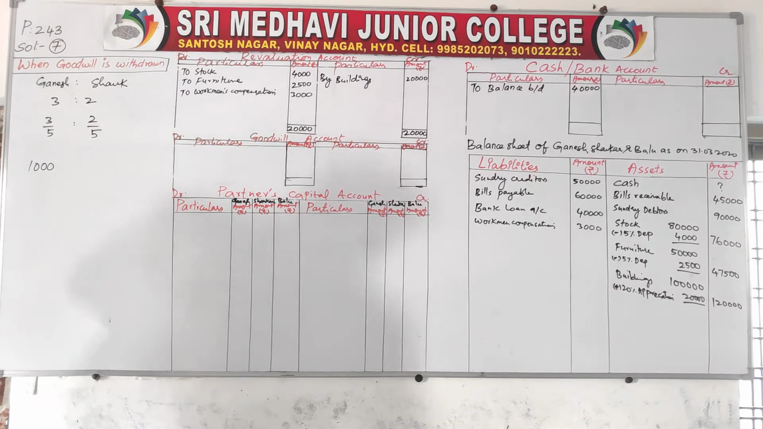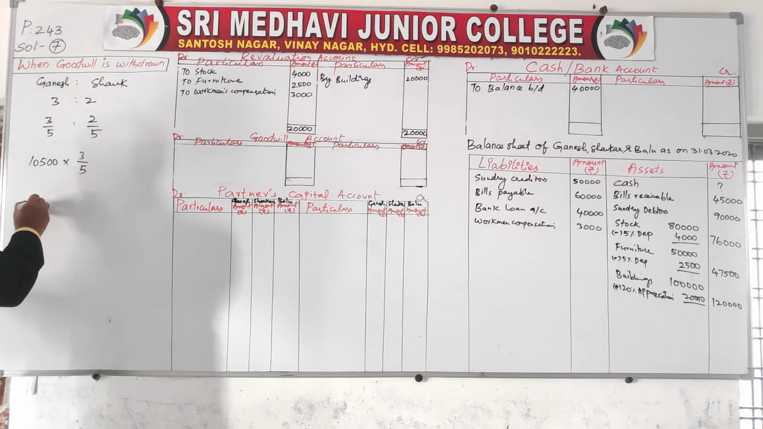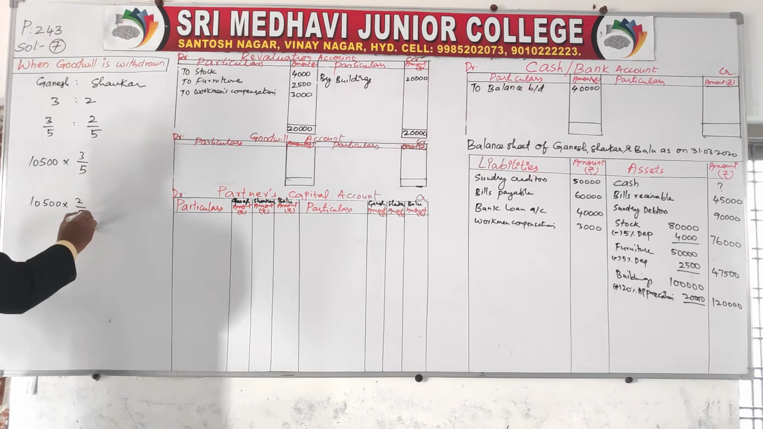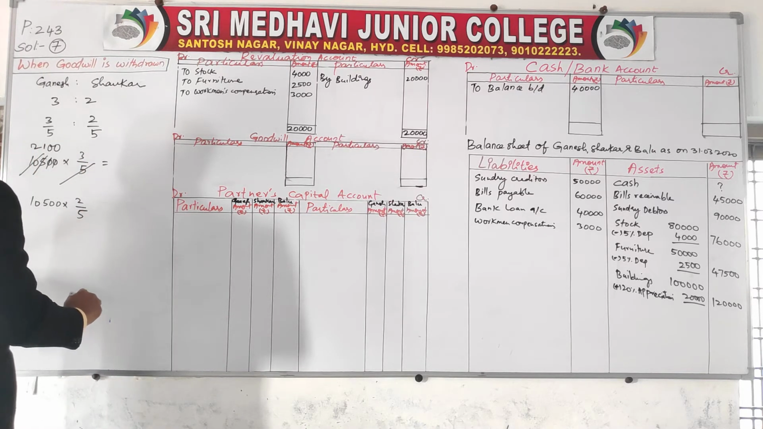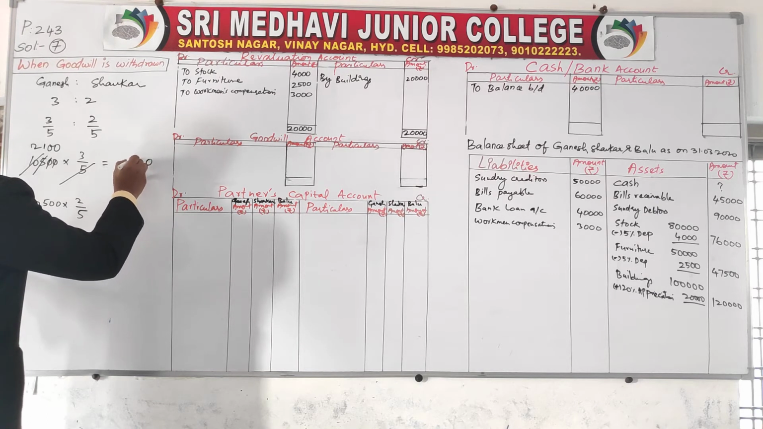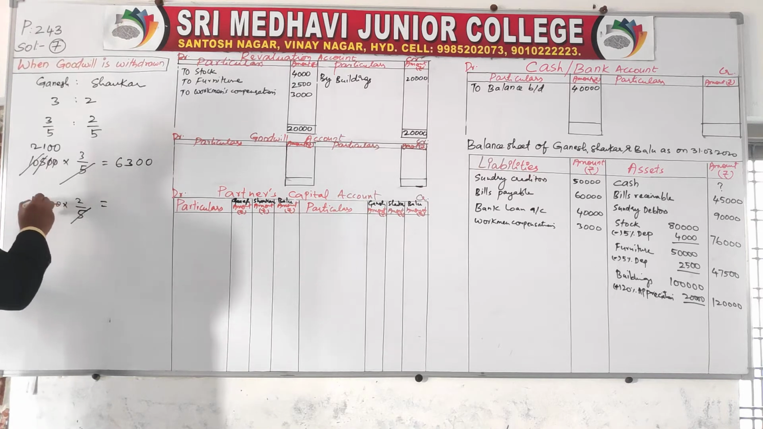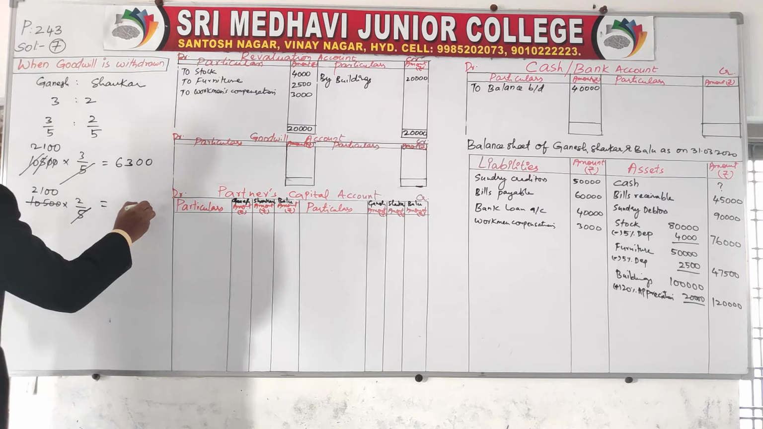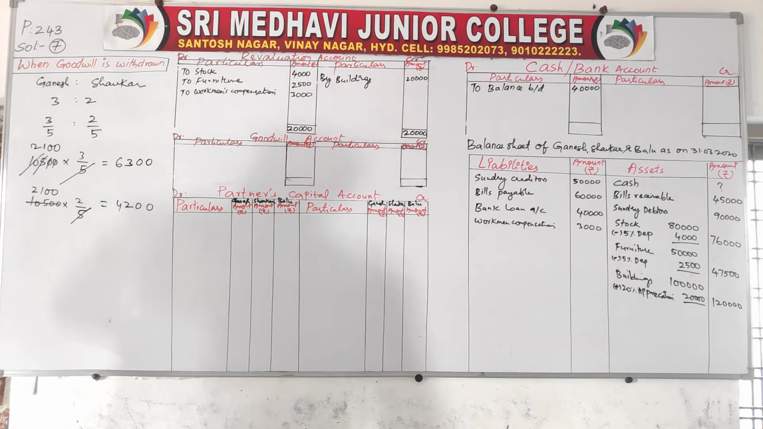10,500 into 3 divided by 5 for Ganesh. 10,500 into 2 divided by 5 for Shankar. 5 ones are 5, 5 twos are 10, so 2,100. 2,100 into 3 is nothing but 6,300. 2,100 into 2 is 4,200. So 6,300 for Ganesh and 4,200 for Shankar.